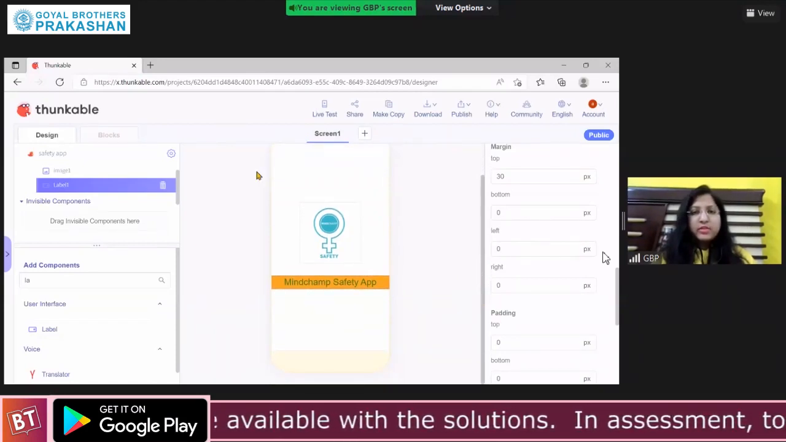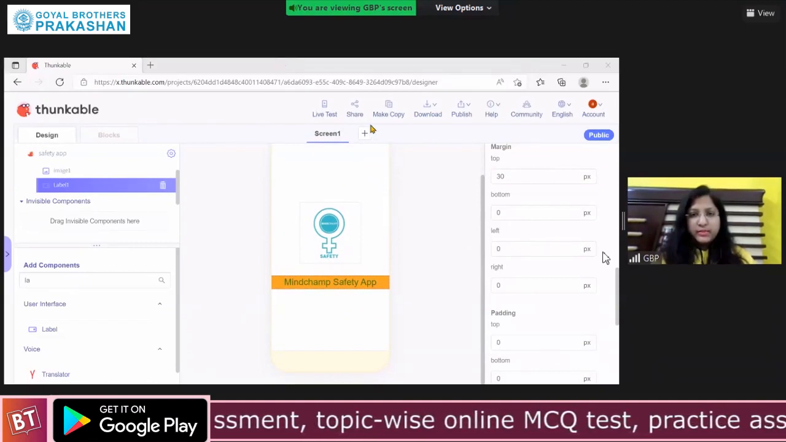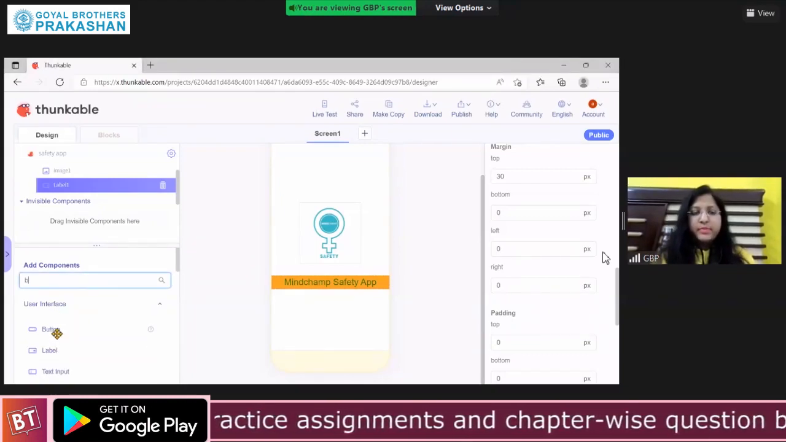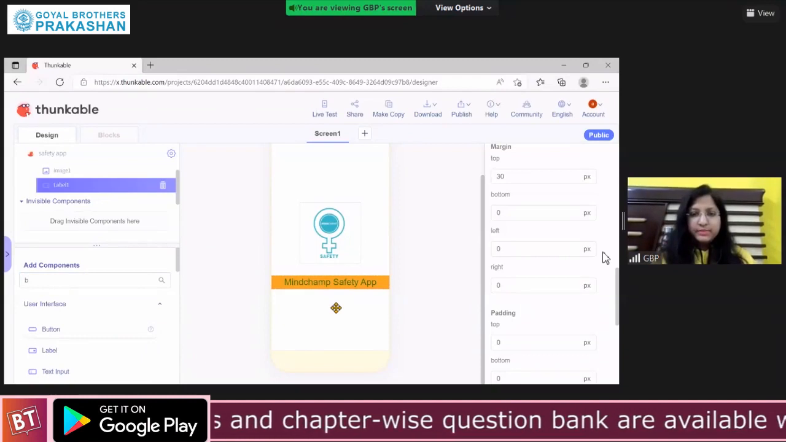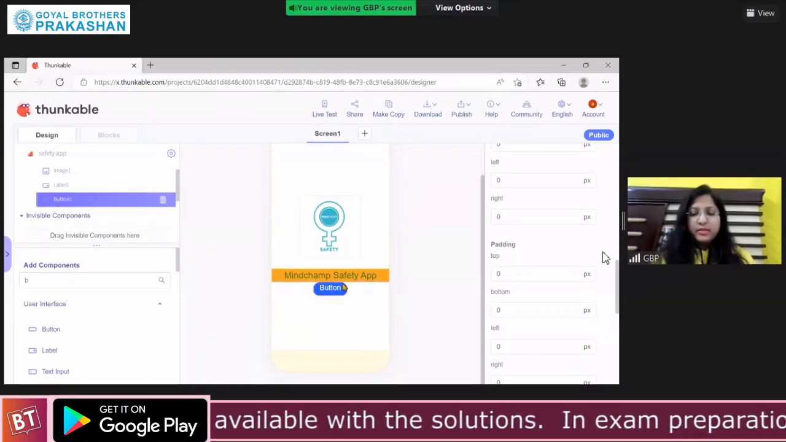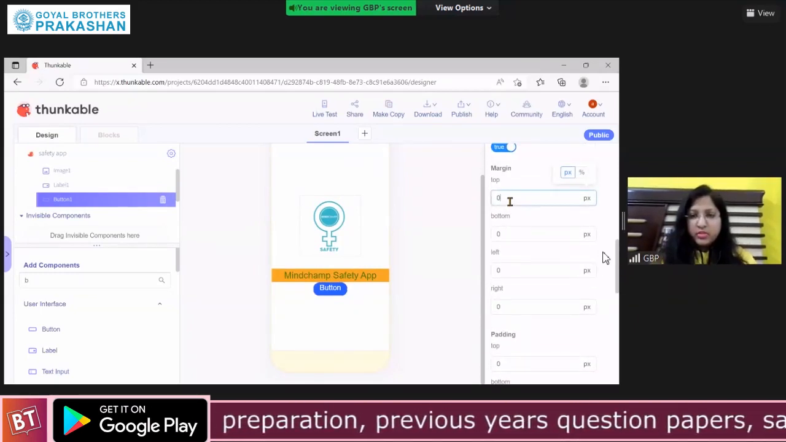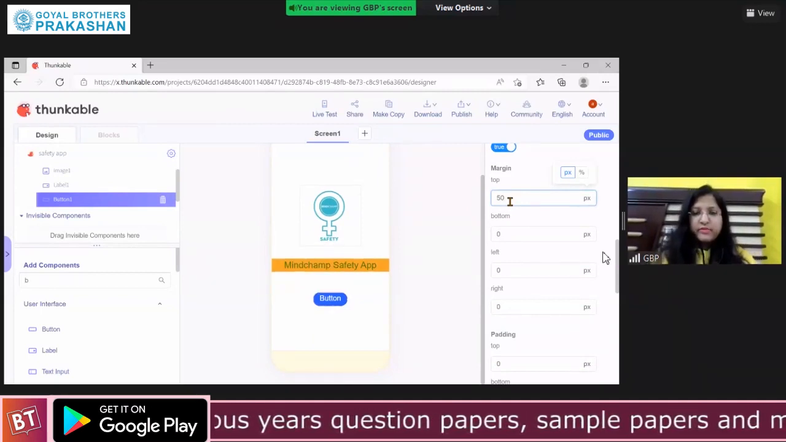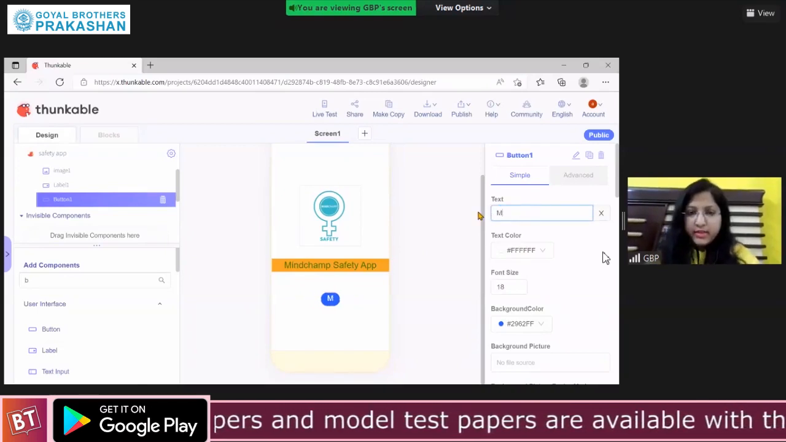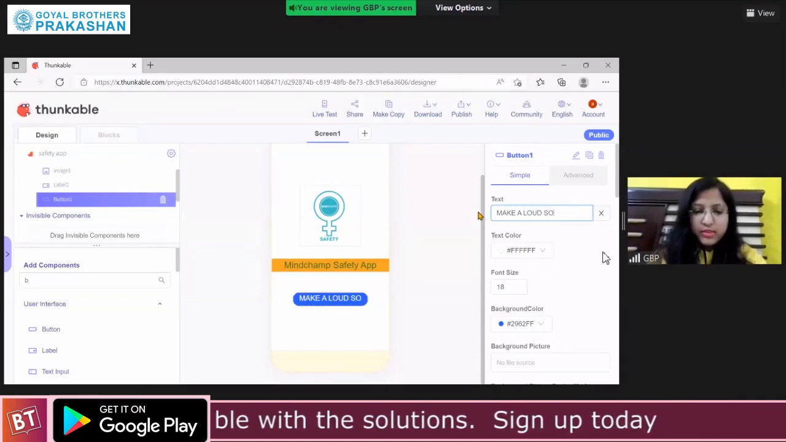Okay, after doing this, we need to put a button. So drag and drop a button onto your screen. Bring the button under the label. Give some margin. I'll give the margin as top margin 50. Write the text on the button as make a loud sound.